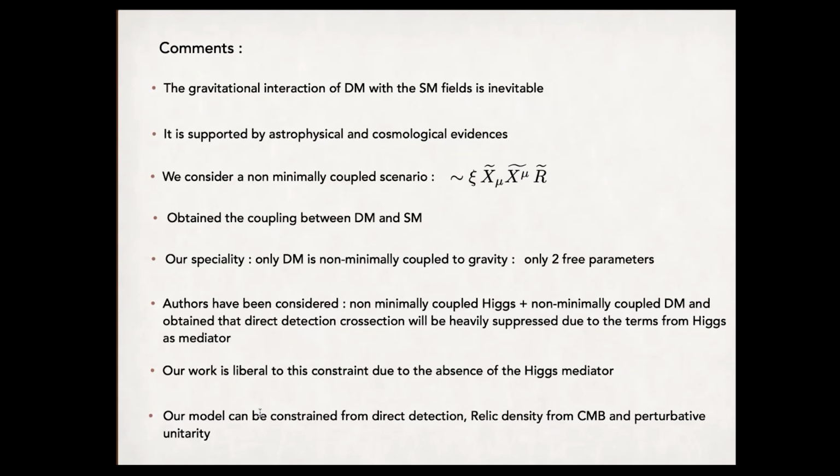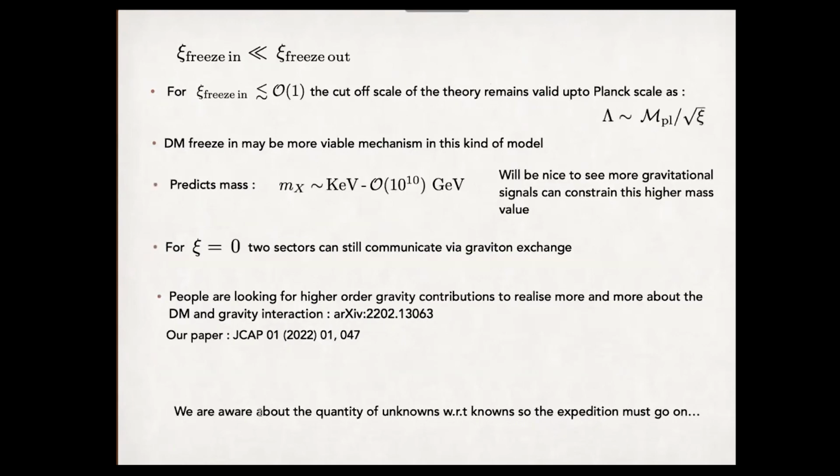We have also seen that the speciality of our model is that it is a very minimalistic model. It has only two free parameters. Earlier, people, of course, have done this kind of work, but their non-minimally coupled Higgs was also considered, and it acted as a mediator. Due to this Higgs mediator, the entire cross sections will be so suppressed that we won't get any bound from the direct detection. But our work is free of that constraint because we do not have any Higgs mediator. We are getting some kind of contact interaction. So basically, we can have constraints from many observations.